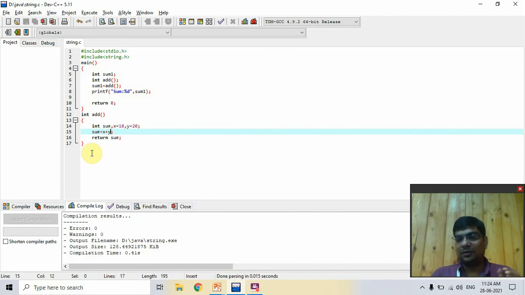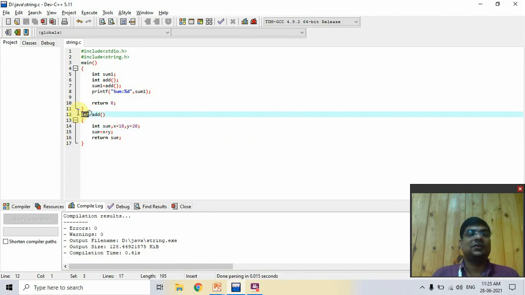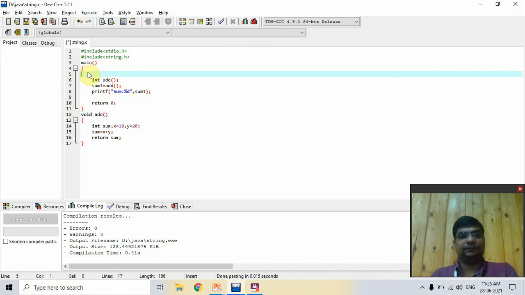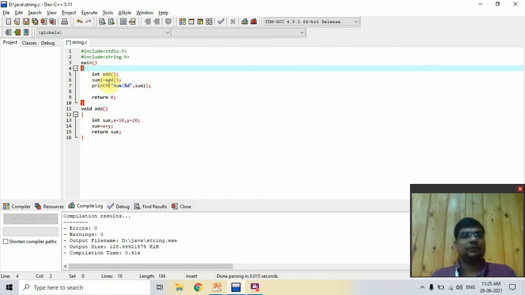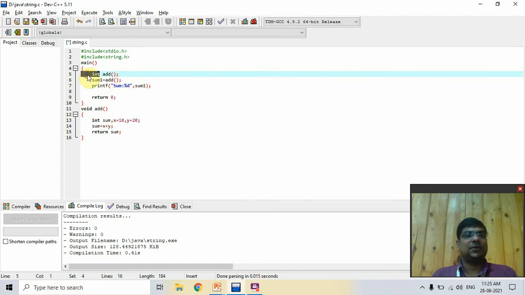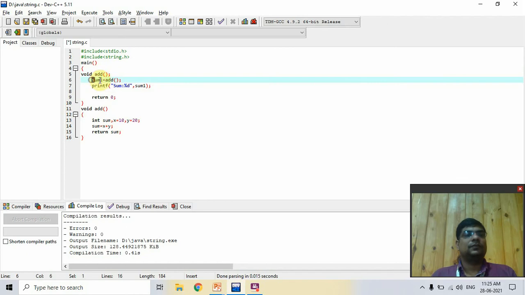last is both. Now it has the return type, but not the argument. Second, third is it does not have the return type, but it has the argument. Last is it doesn't have both. So for that, create void here. Remove this. Create the void. Remove this. Call simply.